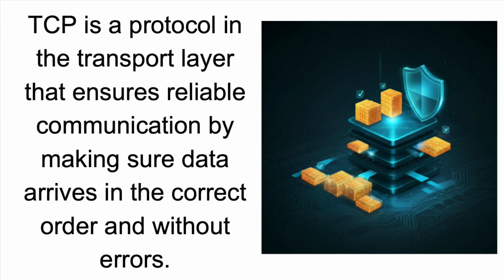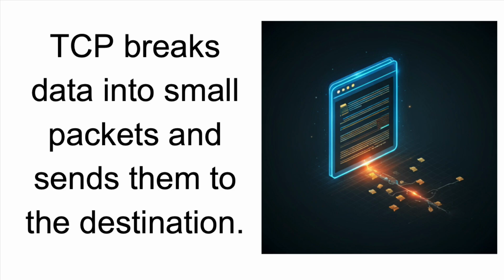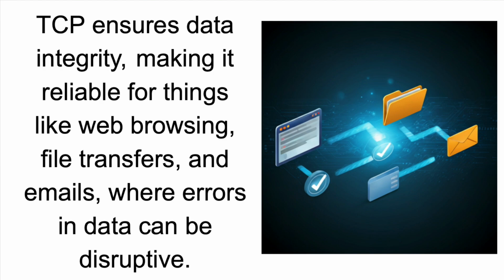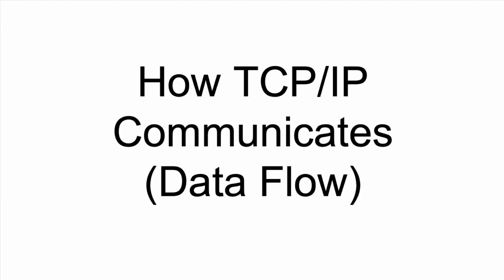TCP, Transmission Control Protocol. TCP is a protocol in the transport layer that ensures reliable communication by making sure data arrives in the correct order and without errors. TCP breaks data into small packets and sends them to the destination. The destination device acknowledges receipt of each packet. TCP ensures data integrity, making it reliable for things like web browsing, file transfers, and emails where errors in data can be disruptive.